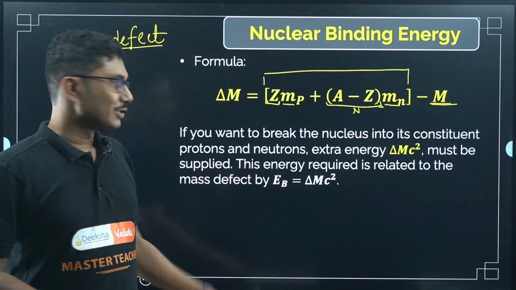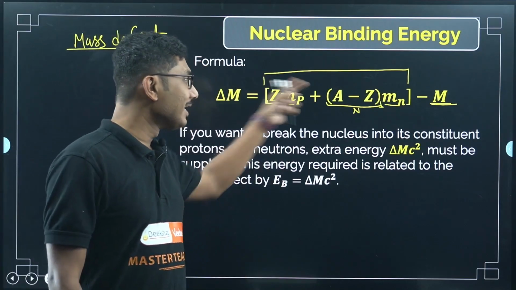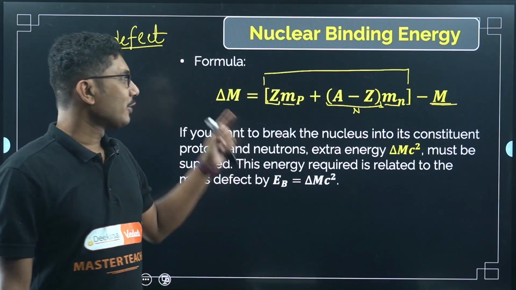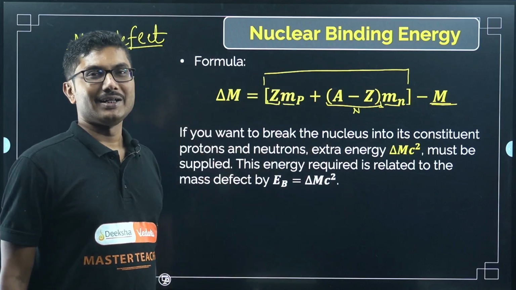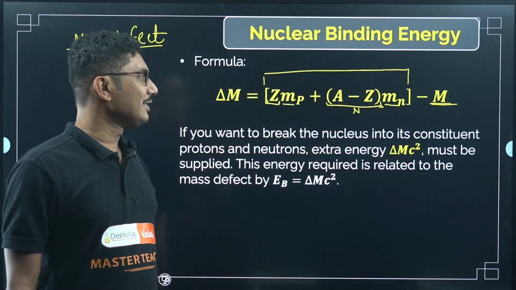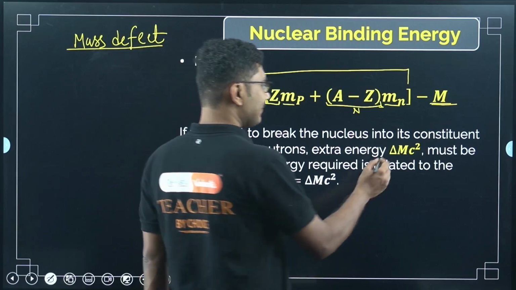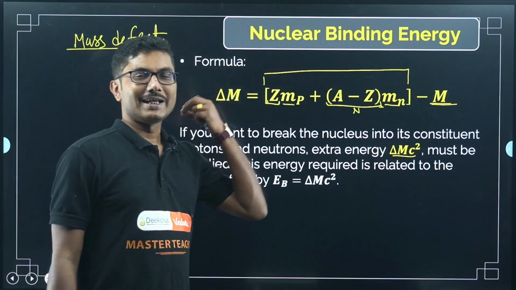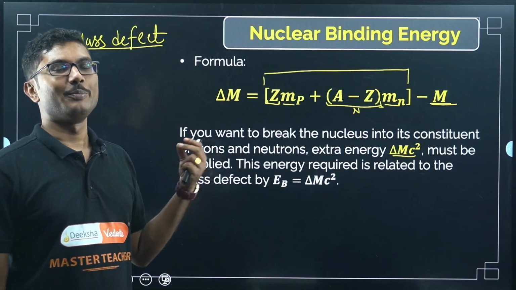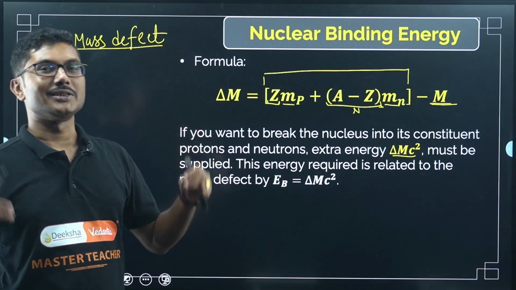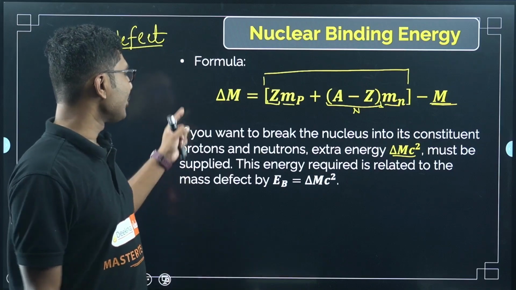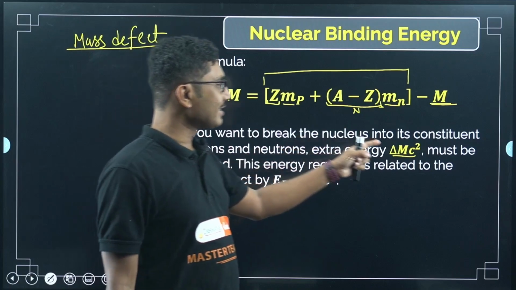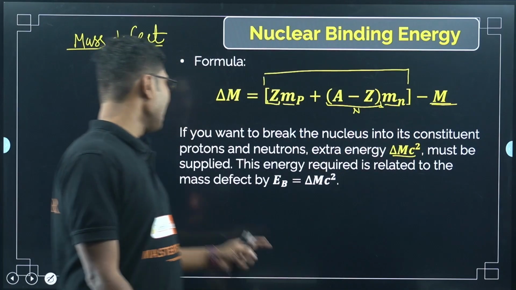Nucleus should not be there. So what you have to do, you have to provide this much energy to the nucleus to break it apart. To break apart a nucleus, the amount of energy you have to give is actually given by delta mc square. So delta mc square is the extra energy that you have to supply to break the nucleus into its constituent particles, neutrons and protons.